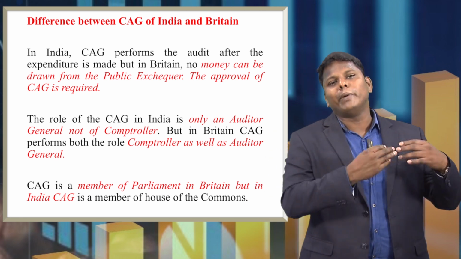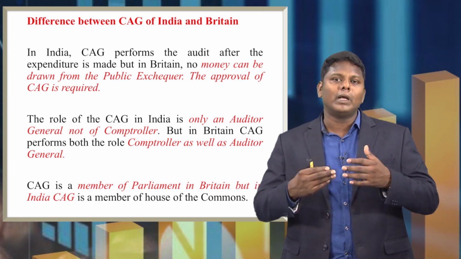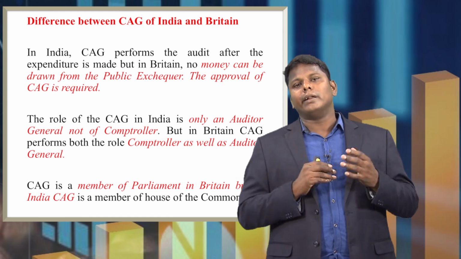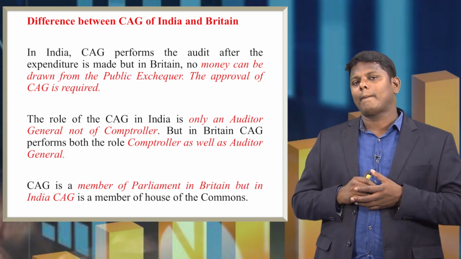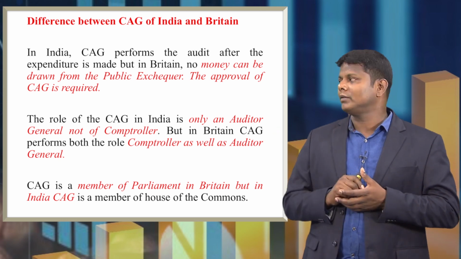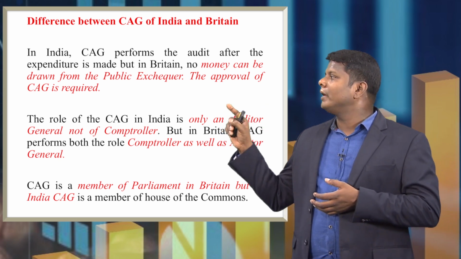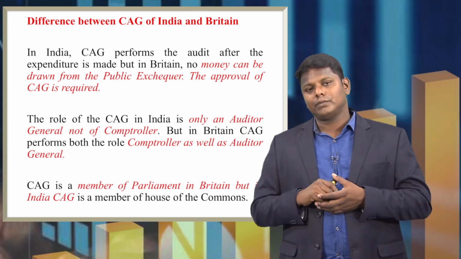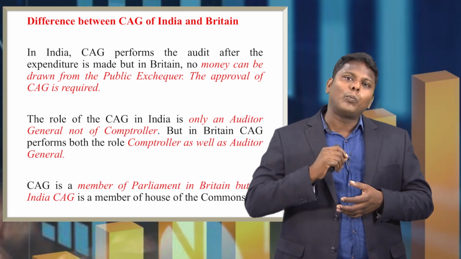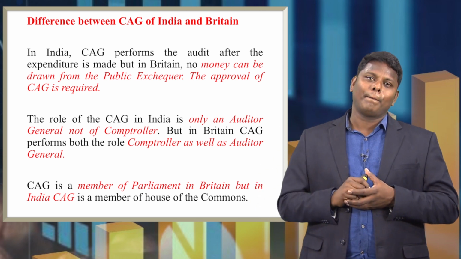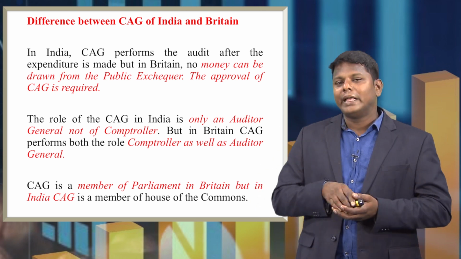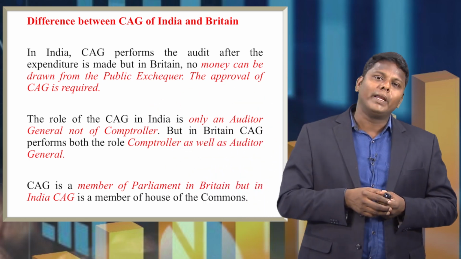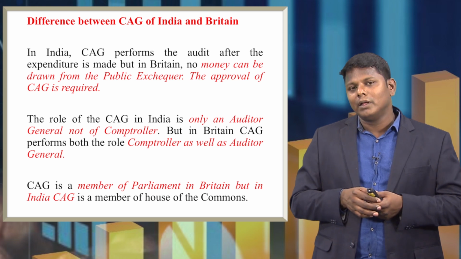After the expenditure is made by the union government, state government, union territory, or any government-funded organization. But whereas in Britain, no money can be drawn from the public exchequer without the approval of the CAG. In Britain, without the approval of the CAG, the government cannot borrow money from the public exchequer.